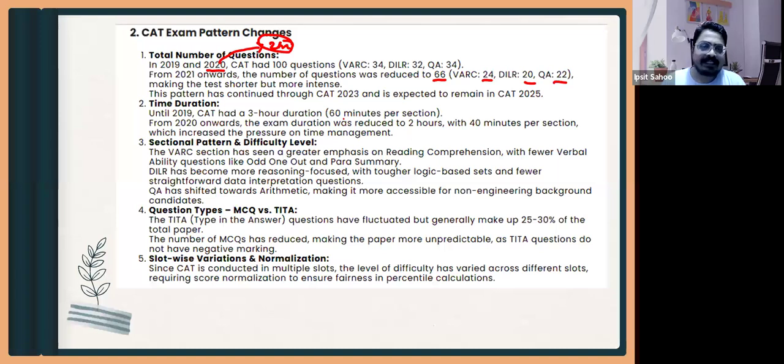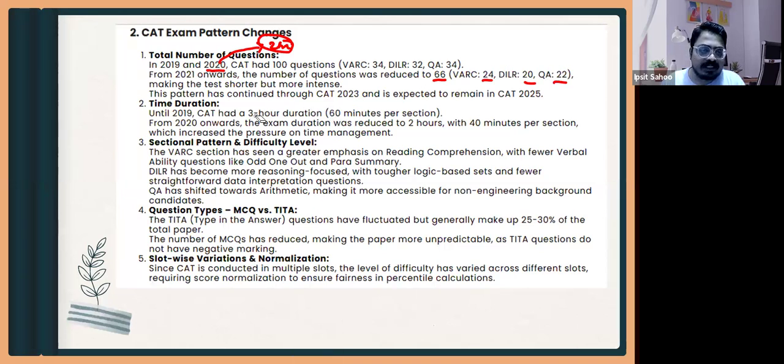Till 2019, when it was a 3 hour paper, each section was 60 minutes: 60 minutes for verbal, 60 minutes for DLR, 60 minutes for quant as well.